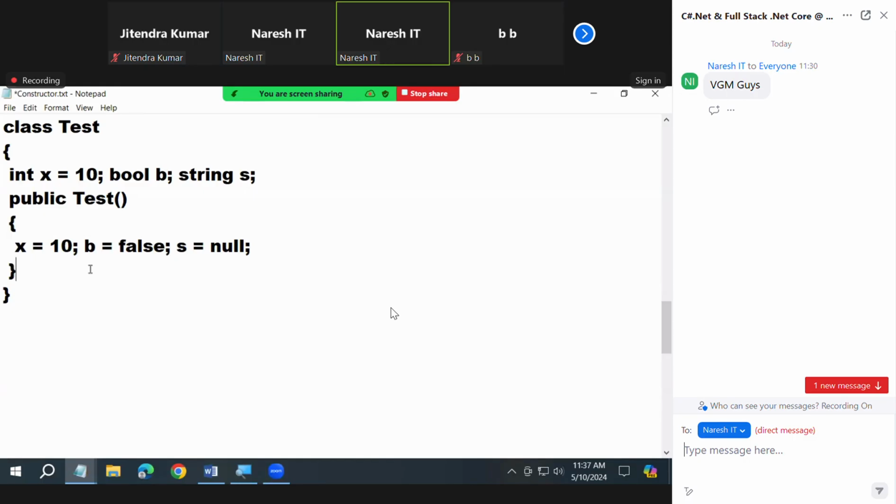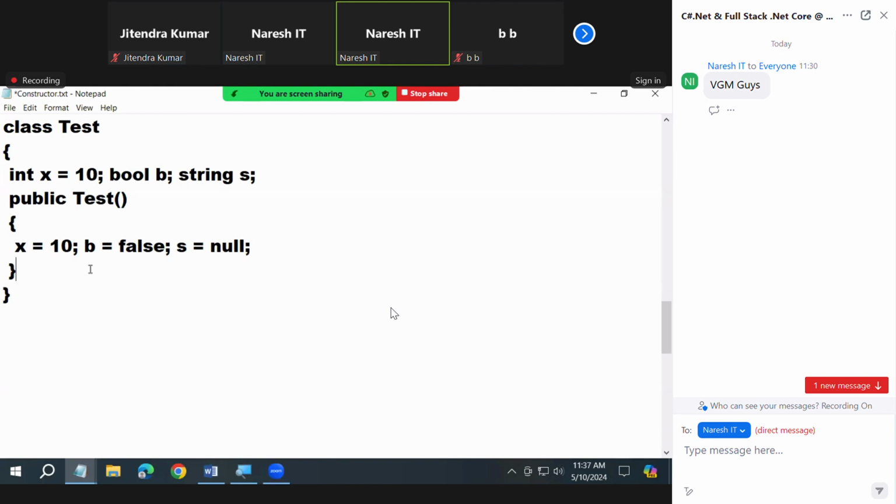Recollect, we already discussed this in the data types classes. I gave a table of four columns. The first one talks about the C# type. The second one talks about the CIL types. The third one talks about the size or capacity. And the fourth column is the default value. Yes or not? We discussed it. What is the default value for the appropriate type? Every type will have a default value, and that default value comes like this only.